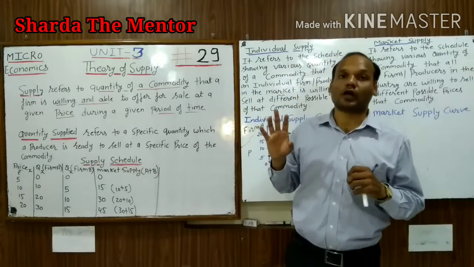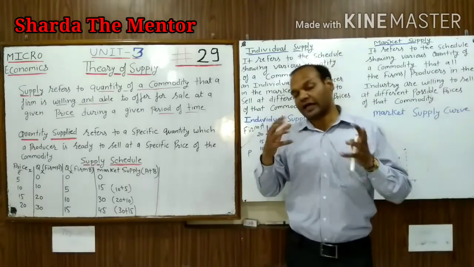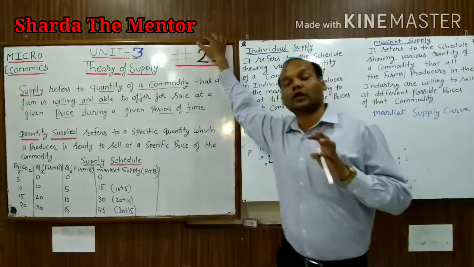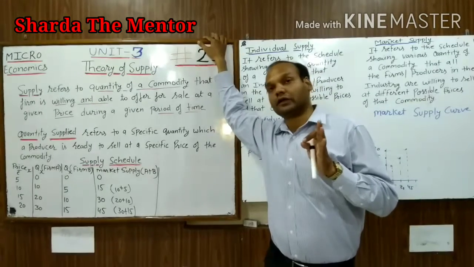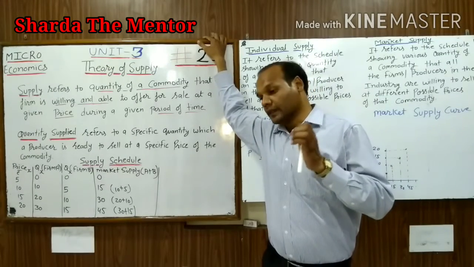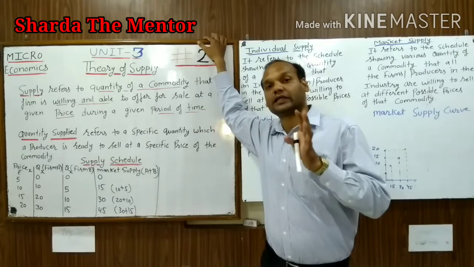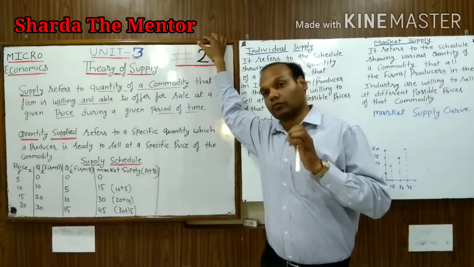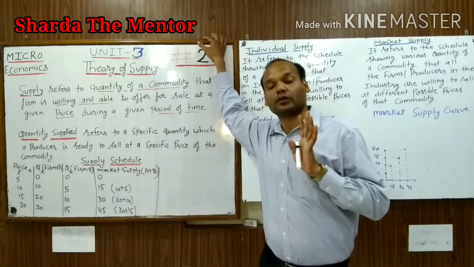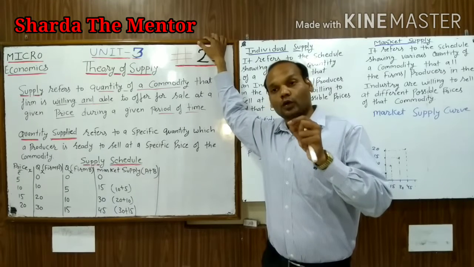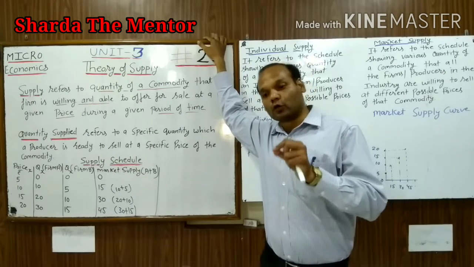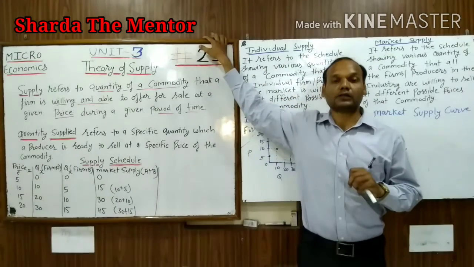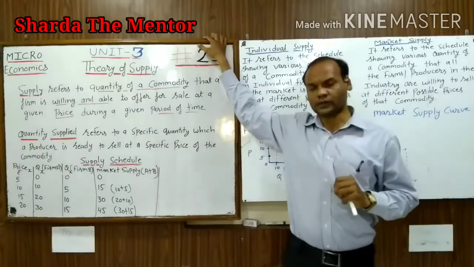So that is stock. For example, suppose you have produced 100 tons of sugar as a producer and you are ready to sell only 30 tons, whatever the price. So 100 is the stock, and out of that 30 is the supply. That is the main difference between supply and stock.